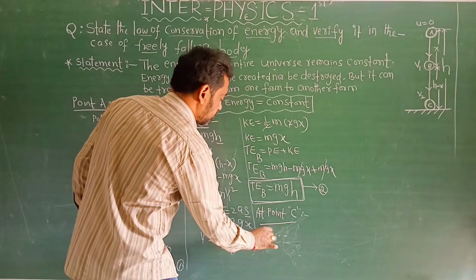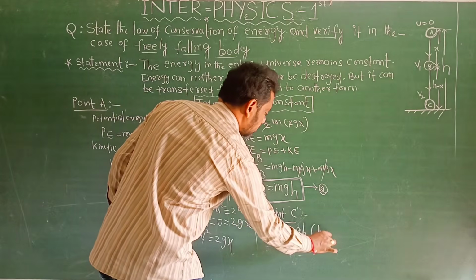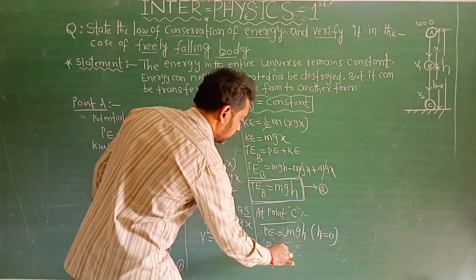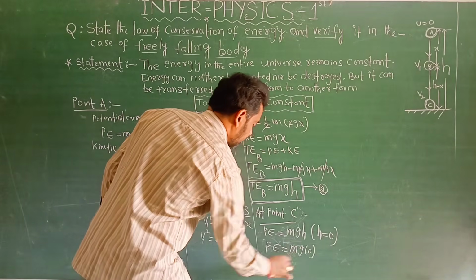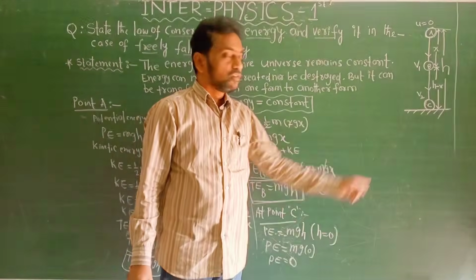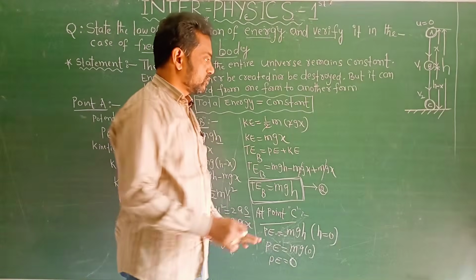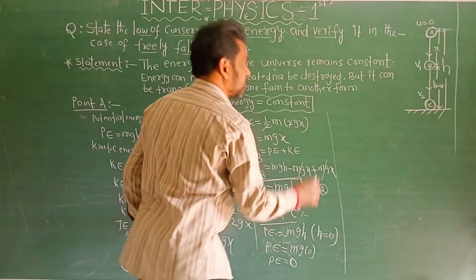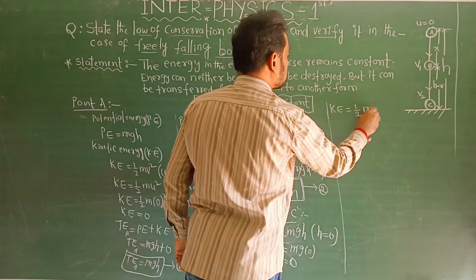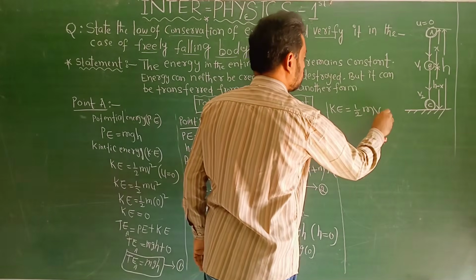Here potential energy PE is equal to the general expression mgh, but what is the h value? H is equal to 0 because the body is on the ground. That's why PE is equal to m into g into 0, so PE is equal to 0. Potential energy at point C is 0 because the body is on the ground, no height. Now find the kinetic energy at point C. Same expression, half mv square. The velocity from B to C is v2, so half mv2 square.